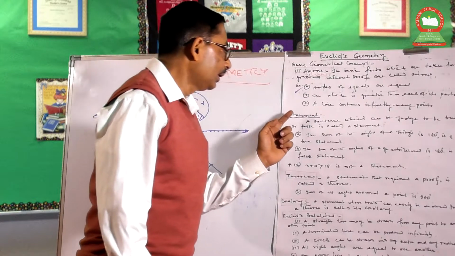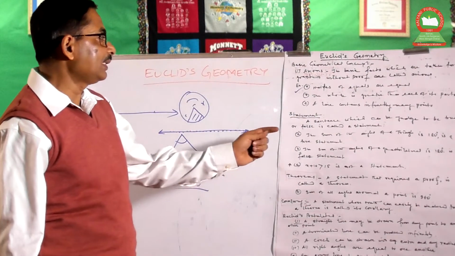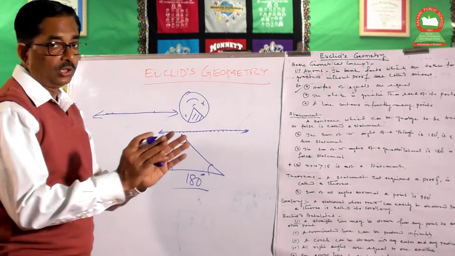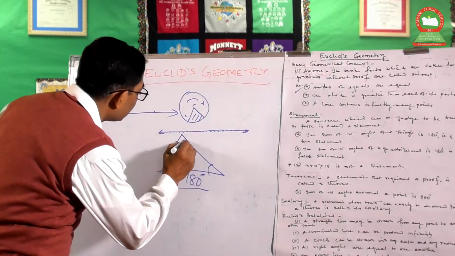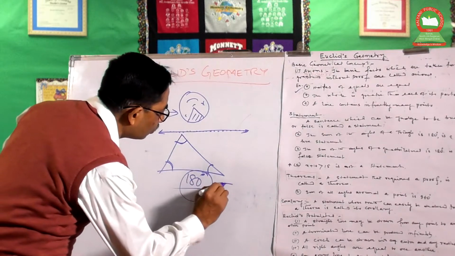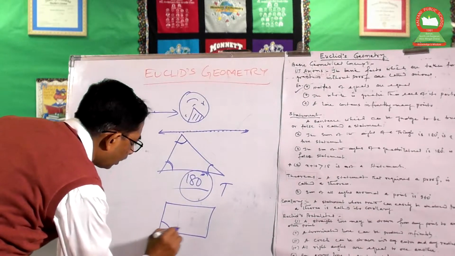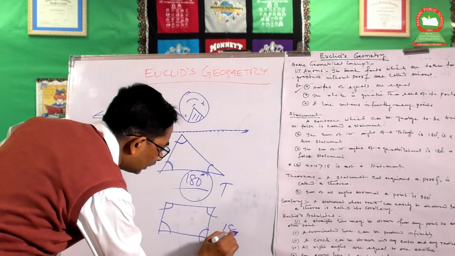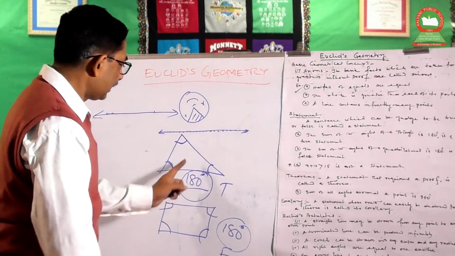Next is statement. In mathematics, a statement is a sentence which can be judged to be true or false only. That is called a statement. For example, the sum of three angles of a triangle is 180 degrees. This is true. Or we are talking about the sum of all angles of a quadrilateral is 180. So this is false. So these are statements.